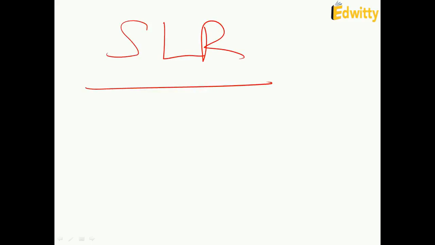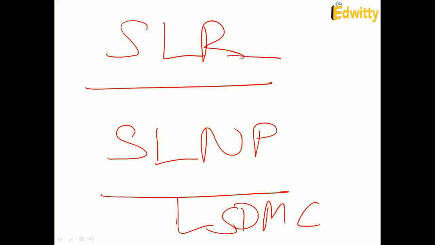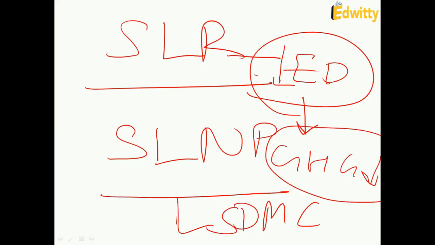The world's largest street light replacement program, that is going on in India, is called Street Lighting National Program. It is presently running in South Delhi Municipal Corporation area. Now what is happening here? Street lights are being replaced by LED lights, and this is the world's largest street light replacement program. What does it do? Naturally, if you replace the old street lights with LED lights, then the greenhouse gas emissions get reduced.